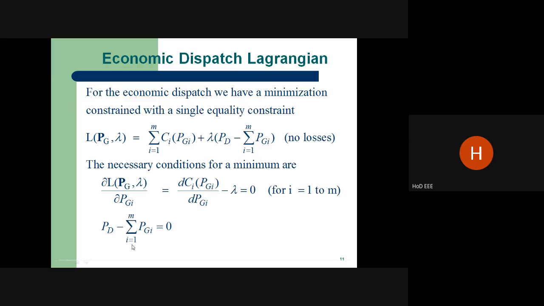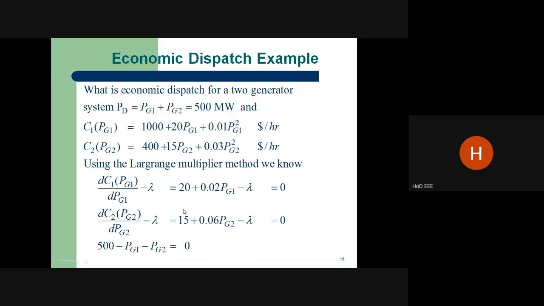What is meant by all the plants? Plant 1 to m. It may be 100, 200, 50, 30, whatever it may be. Suppose you take an example of economic load dispatch. Suppose you have two generators. The demand may be 500 megawatt. So what do we have to do? Different generators have different characteristic equations.